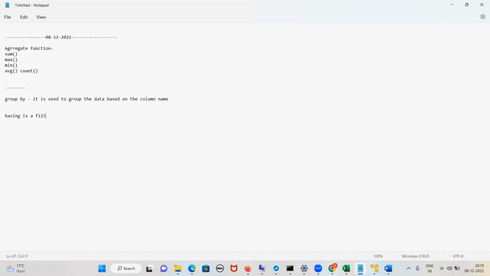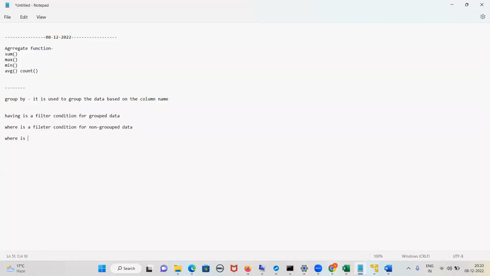Having is a filter condition. First, you will tell it is a filter condition for grouped data, right? What is where? Where is a filter condition for non-grouped data. That's all you have to tell.